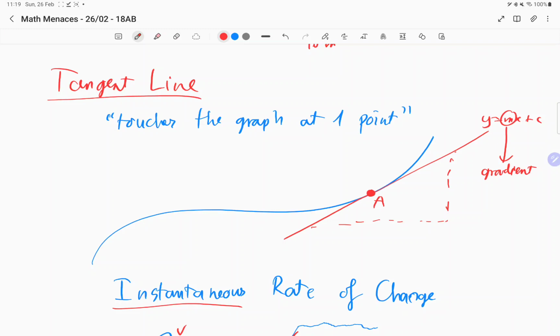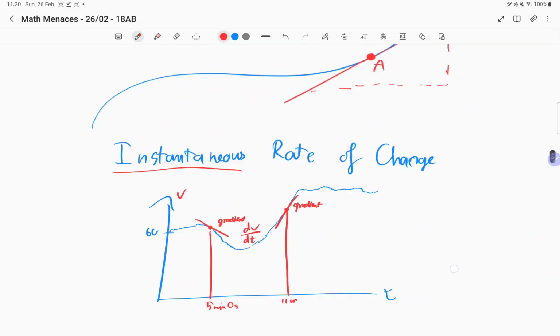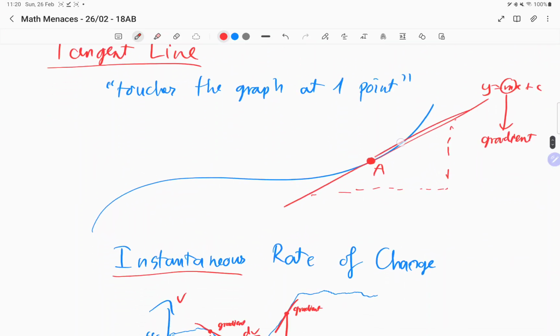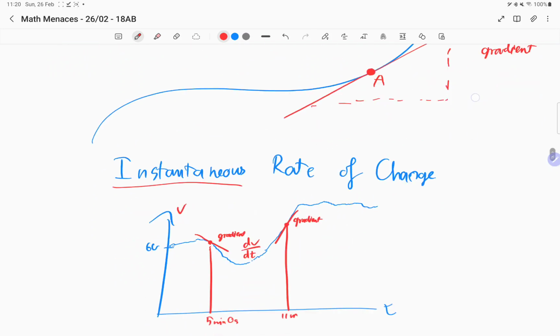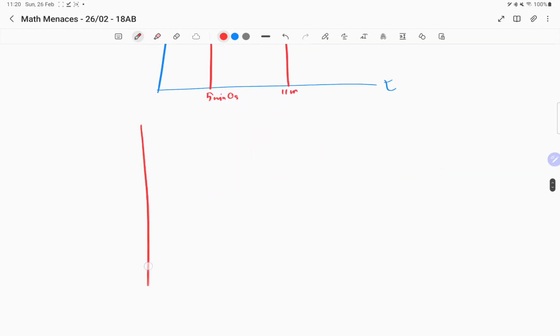Now, how do we actually find the gradient of the line at that point? You need to consider something, because it's hard to find this line until you know calculus. Right now it's a bit difficult to find this line. So I'm going to use the textbook example.